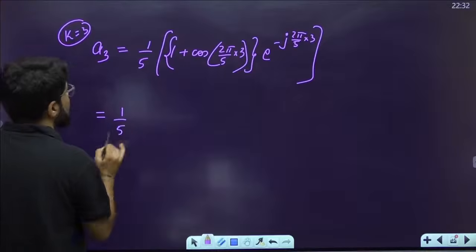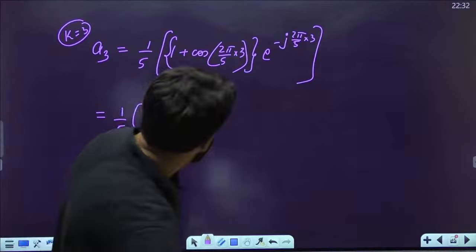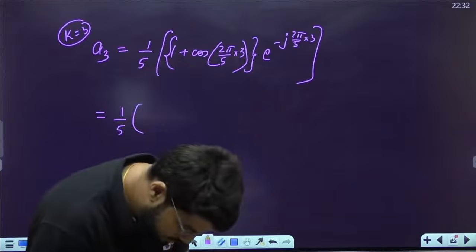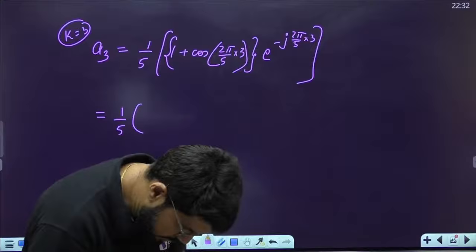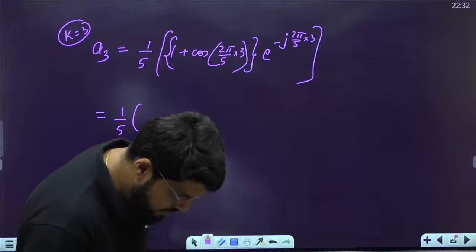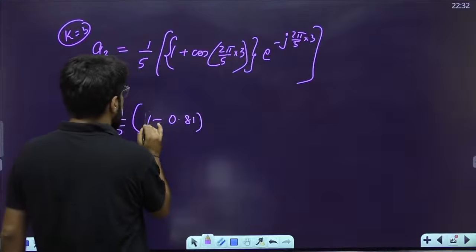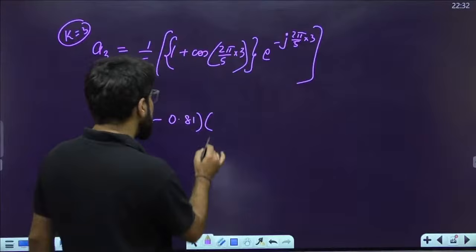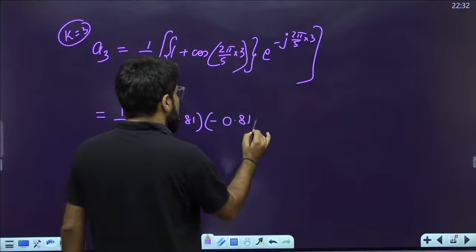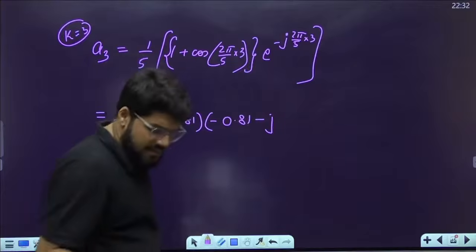Okay, so this is 1 by 5, into cos, ये हो गया 6 pi by 5. When you take the cosine properly in radian, minus 0.81. So 1 minus 0.81 is multiplied by e power minus j theta. What is e power minus j theta? It is cos theta minus j sin theta. E power minus j theta है ना?